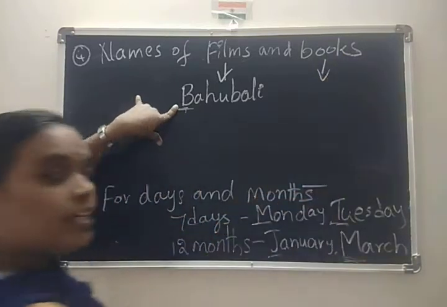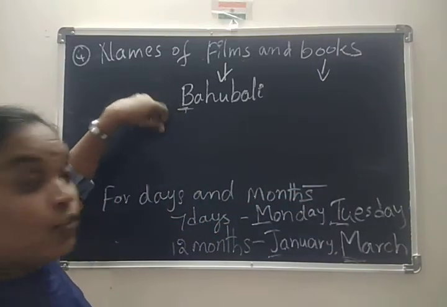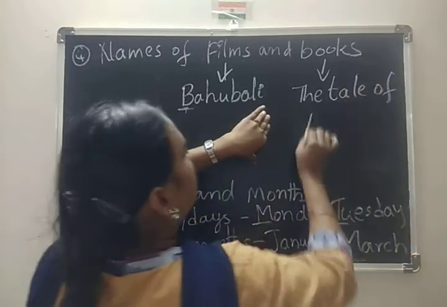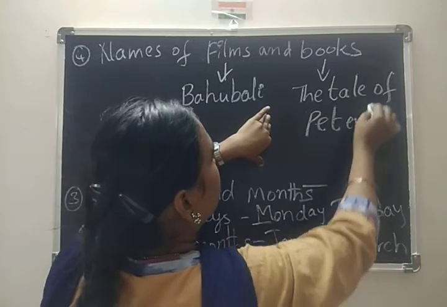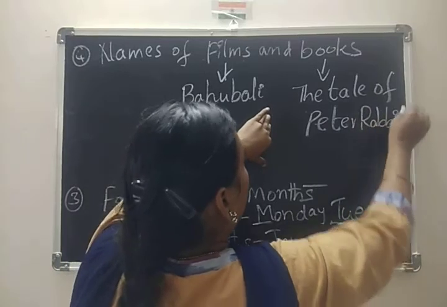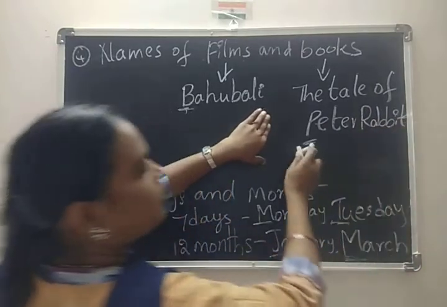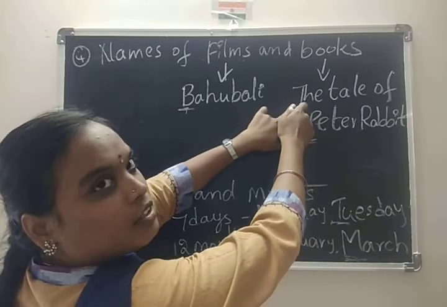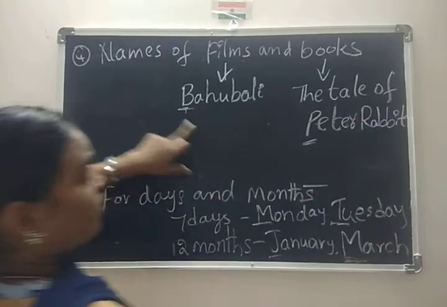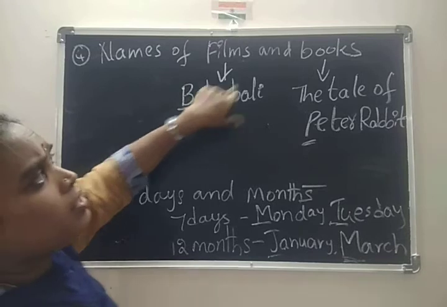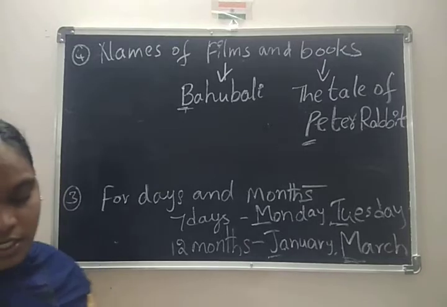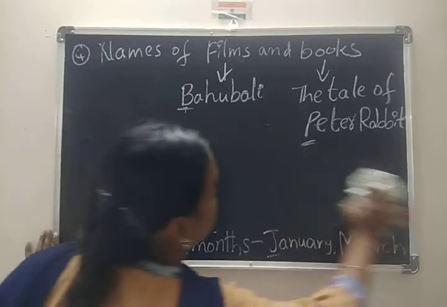And books. Here we completed in our first lesson, The Tale of Peter Rabbit. See here, dear, Peter is already the name of that rabbit, no? So I wrote the starting, The Tale of Peter Rabbit. So this is the name of a film and this is the name of a book. Those are examples for you. And coming to the fifth rule now.